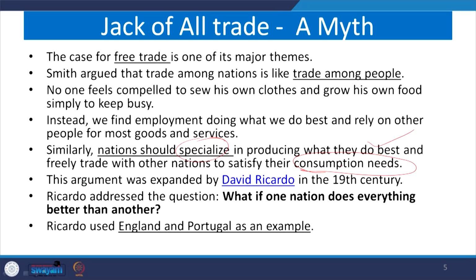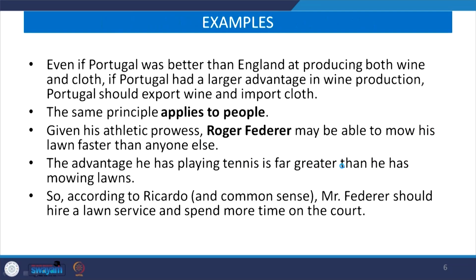In this regard, Ricardo used England and Portugal as an example to verify if one country has advantages in all the products. Portugal was better than England in producing wine and cloth.